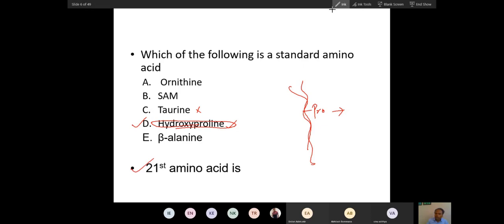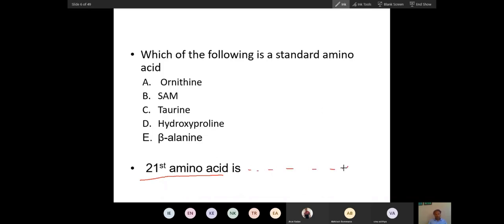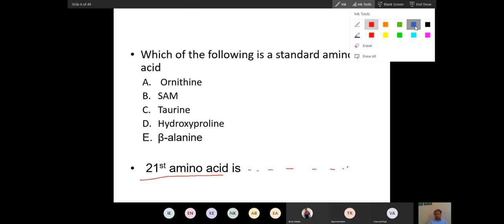Now, what is the 21st amino acid? This is also a question. Does anybody know? Can you repeat it, sir, once more? Which amino acid is the 21st amino acid? Fill in the blank. Selenocysteine. Great, you know that. That's good.